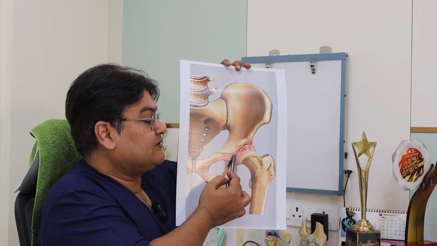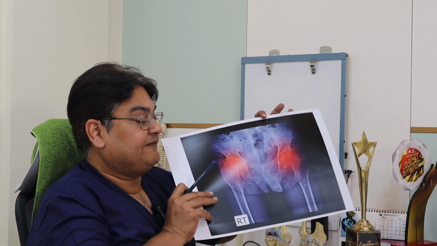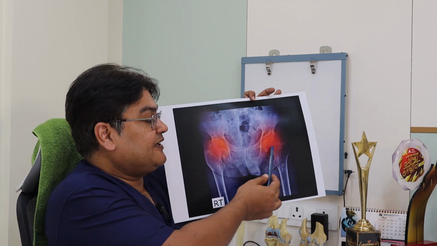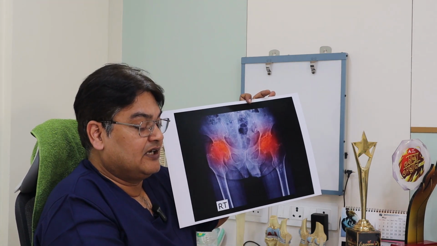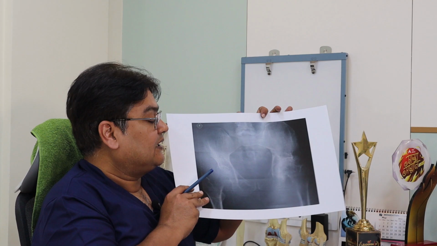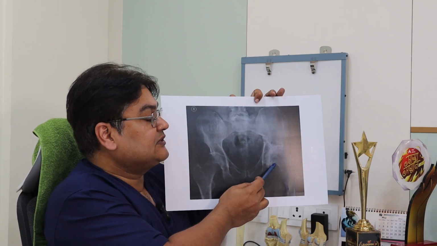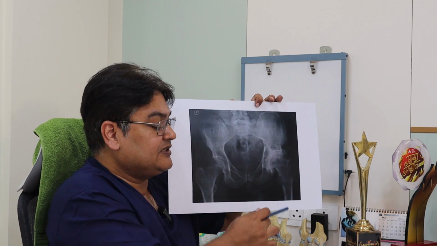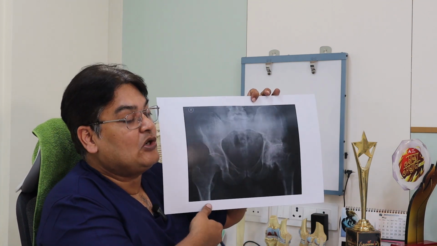As we can see, it causes hip arthritis, and in the majority of cases it affects both hip joints, right and left. X-ray is a basic test to see this hip arthritis, and the solution for this hip arthritis is hip replacement.